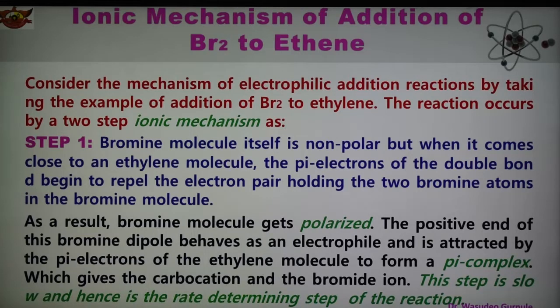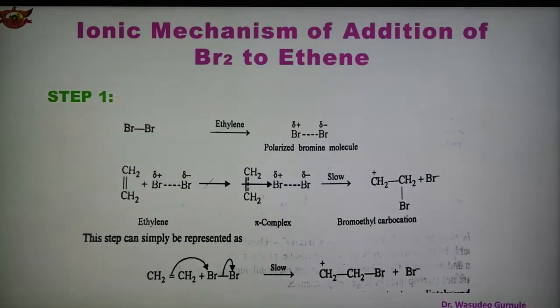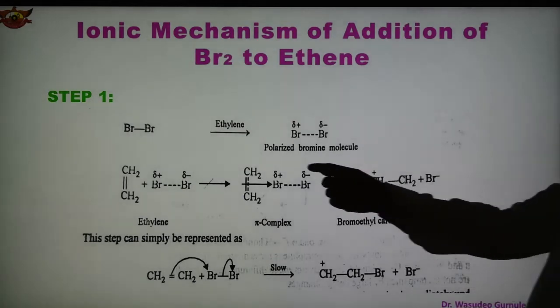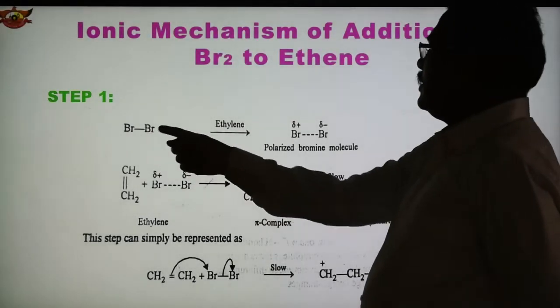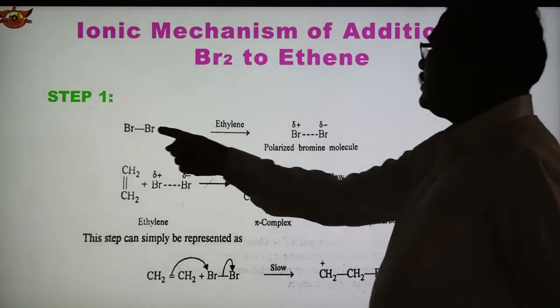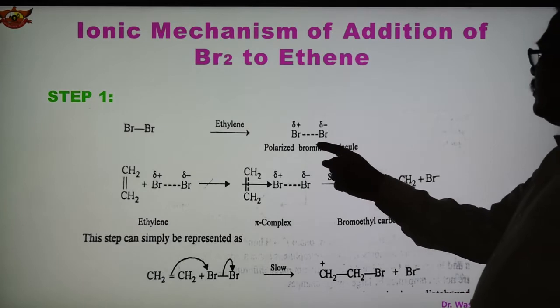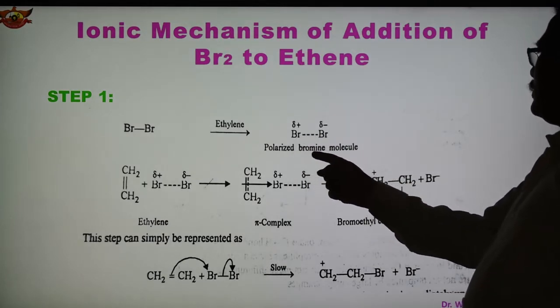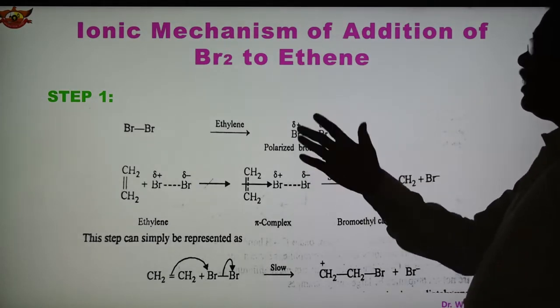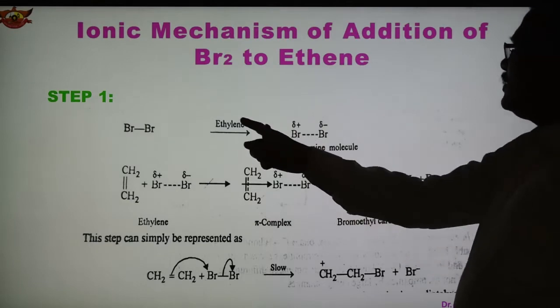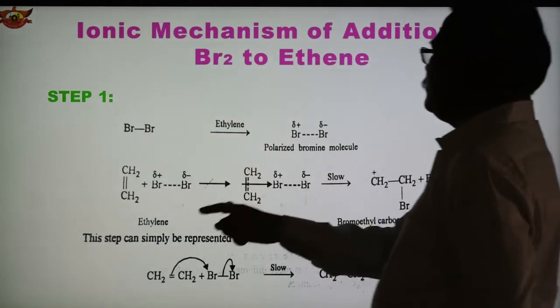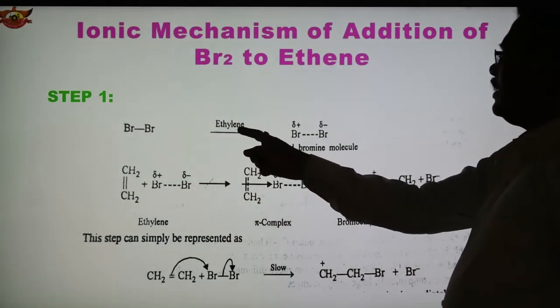Now how this is shown in this slide. This is the bromine molecule. When this bromine comes in contact with ethylene, the bromine gets polarized, meaning it has two poles, because this electron pair repels the pi electrons of ethylene.